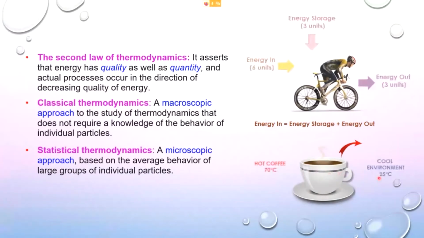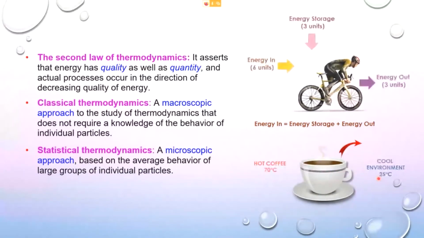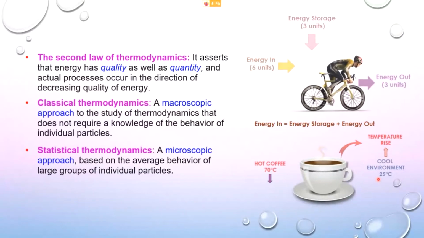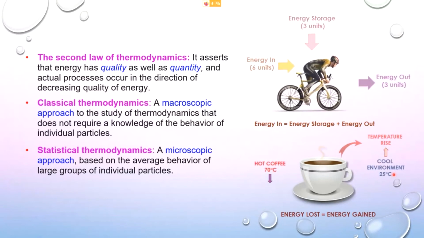So the hot coffee will be subjected to a drop in temperature, and the air or colder environment will be subjected to an increase in temperature.